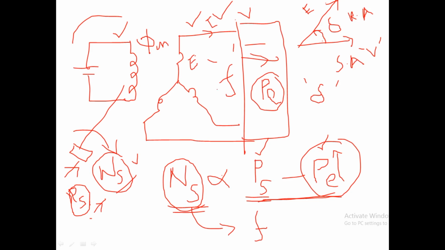This voltage is mainly produced with reference to the stator. That is why we are taking this angle, the angle between E and V. The same angle is taken here also. The angle between E and V is delta. Here also we are taking the angle like this, delta. So in this system, if there is a disturbance, it is affecting the speed.